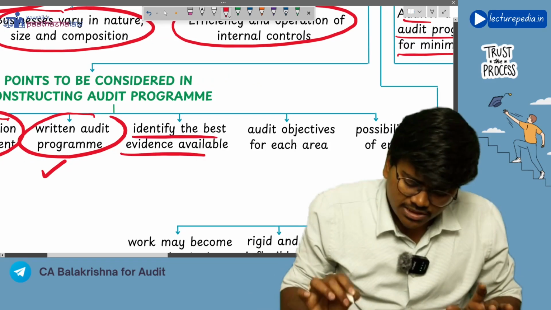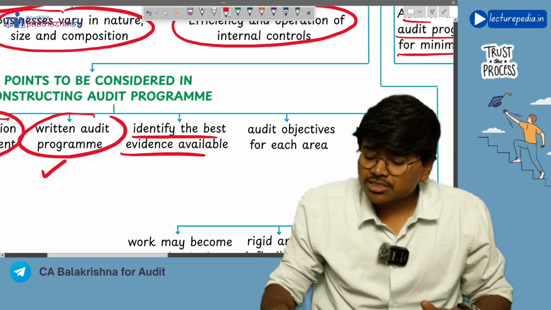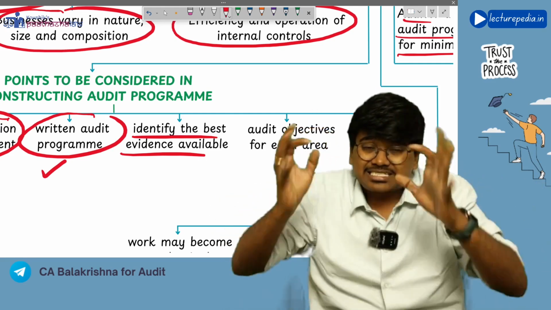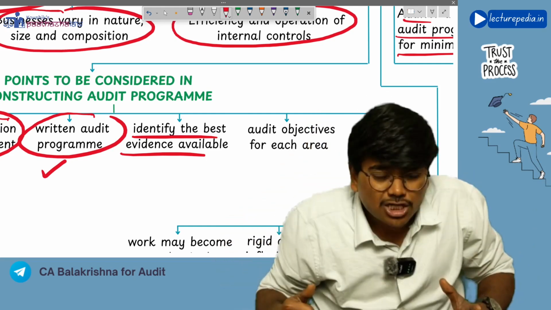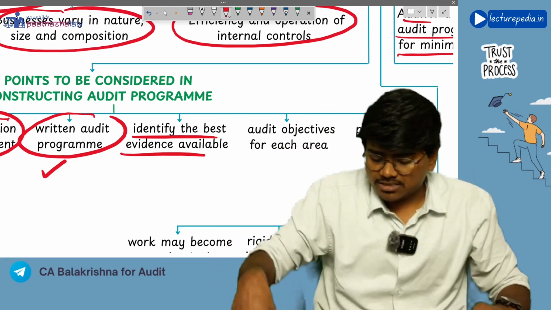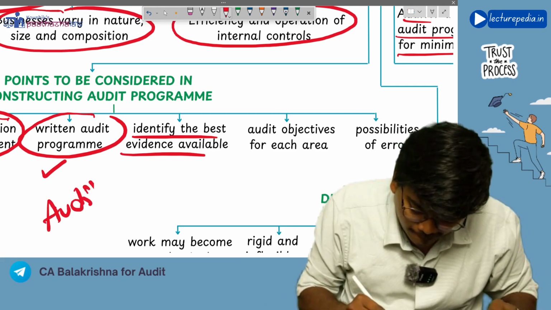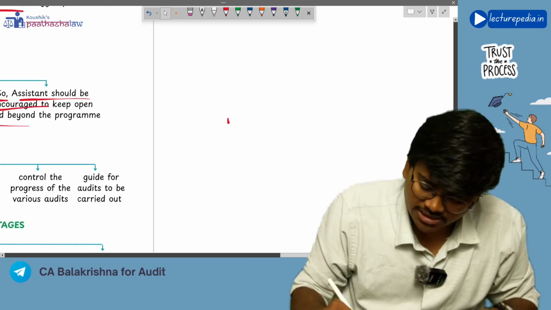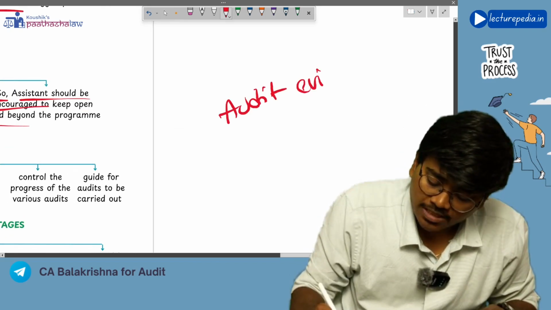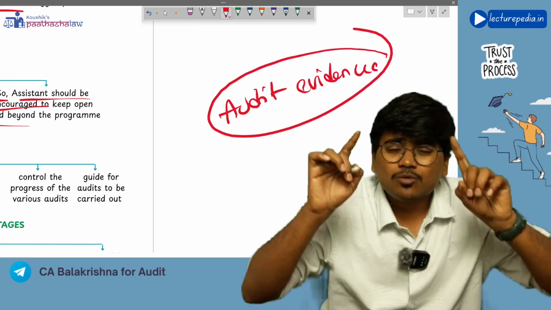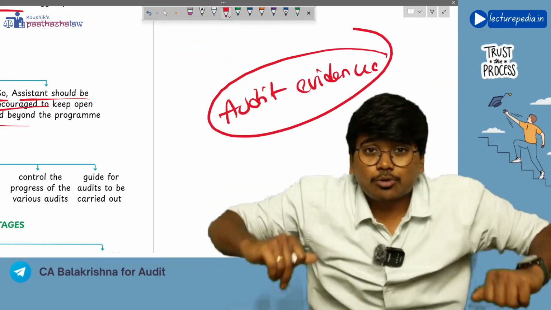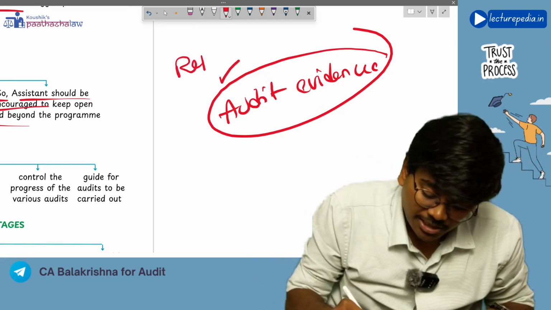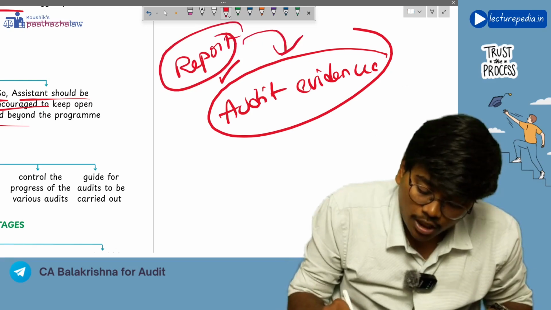And identify the best evidence available. The audit procedures that you prescribe in the audit program should be such that by performing those audit procedures, you will be able to obtain the best audit evidence. See, audit evidence, we will discuss this further in SA-300, but simply, audit evidence. Now, how will you give your opinion that you give in the audit report as per SA-700? Based on this audit evidence. So your report is based on audit evidence.